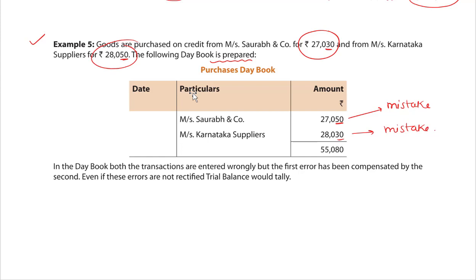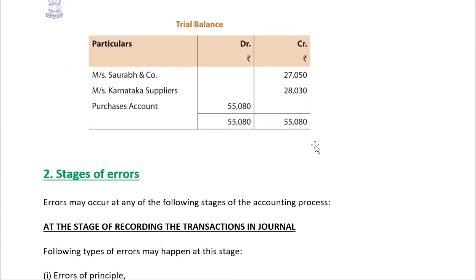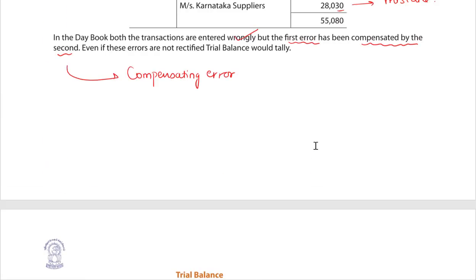In the day book, both the transactions are entered wrongly, but the first error has been compensated by the second error. This is known as compensating error. My dear students, if there are two errors in the books of accounts, and the first error is compensating the second error, that kind of error is known as compensating errors. I believe you understood till here. Let's see the trial balance now.